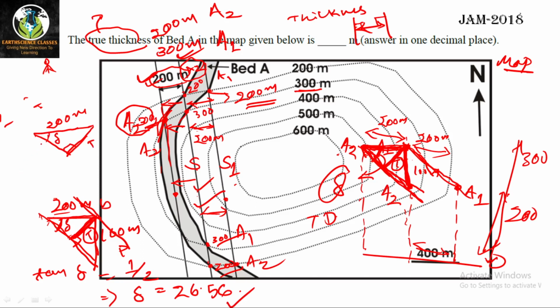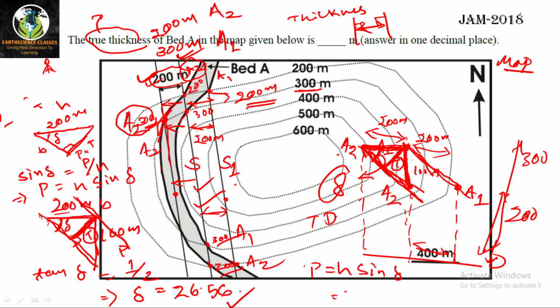So this is the perpendicular, this is the hypotenuse, and this is the base. So for P by H, I can use the sine function. Sine delta will be equal to P by H, so P will be equal to H sine delta. What is H? H is 200 meter.